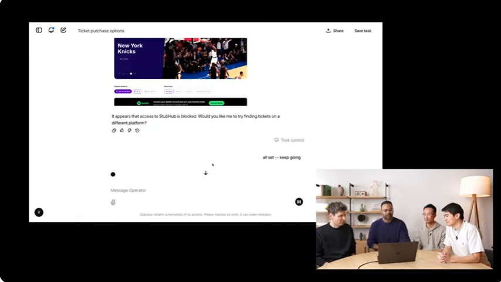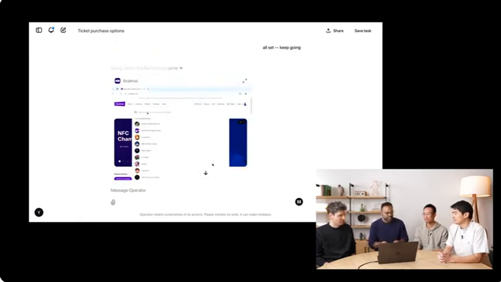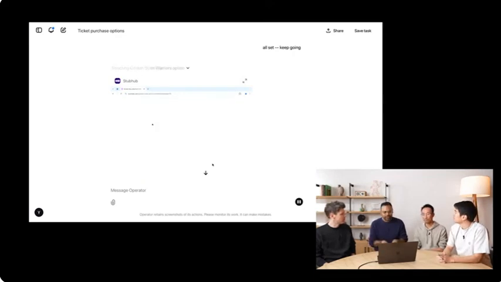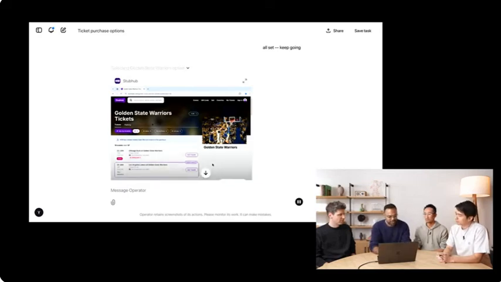Okay, cool. So again, as we have talked about, it's a remote browser, so it can do a lot of things. One of the advantages of doing that is you can do a lot of tasks in parallel, as Sam, you were talking about earlier. So let's try to do a few more tasks.